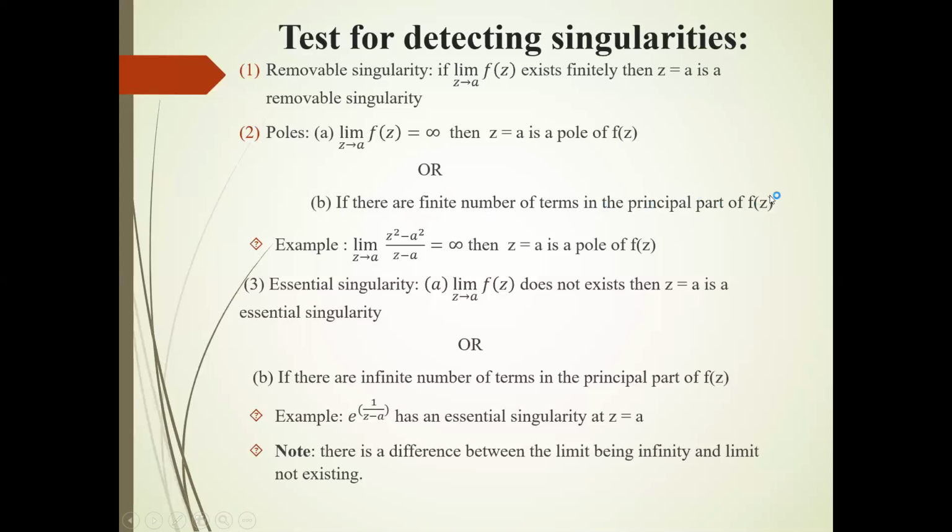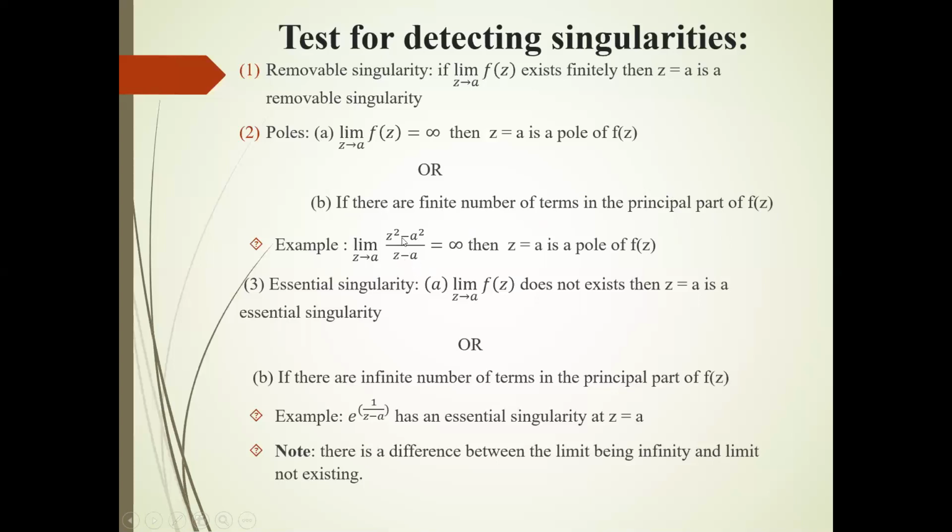That means if we find the Taylor or Laurent series expansion of this function f(z), it contains two parts. One part is the analytic part, and the other part is the principal part. In that principal part, if there are a finite number of terms, we can say that the function has a pole at that point.